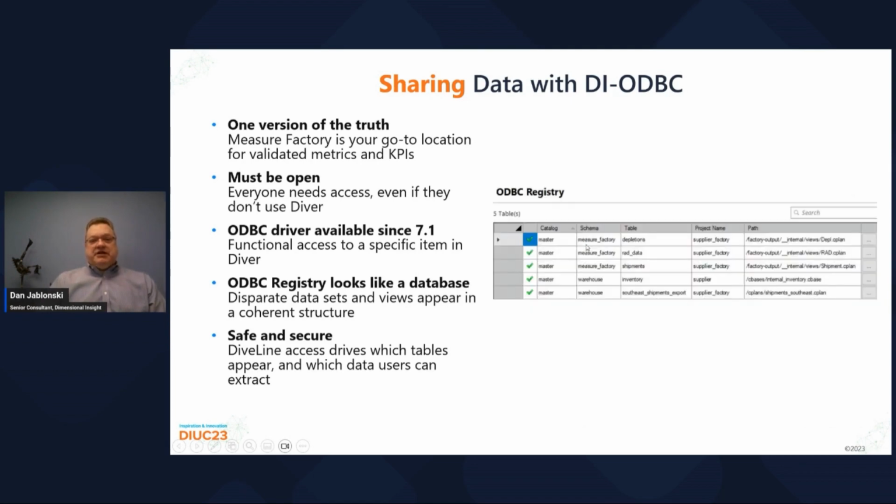Each of the tables listed here is simply a reference to a Spectre object somewhere in Workbench. In the ODBC Registry tab in Workbench, we point each virtual table to an object somewhere in a Workbench project, and the rest of it just works. Each virtual table a user can see and how those tables are filtered when they access it depends on how you already have those users and files set up for security.